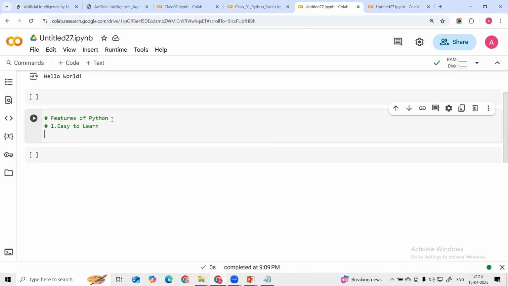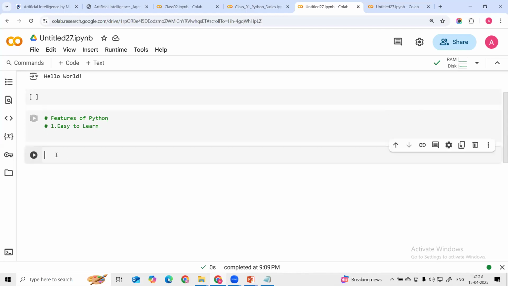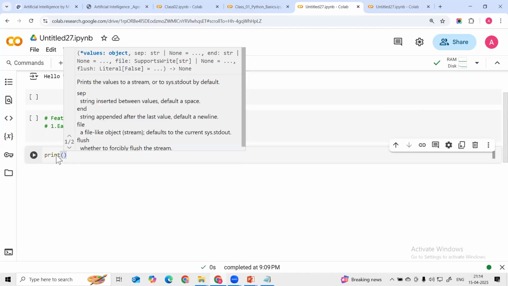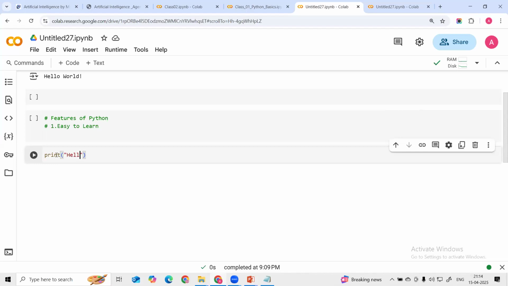Its syntax is like a human language, the English language. Let's suppose I'm printing. This is the first feature of Python. So here let's print. This is the first print statement.